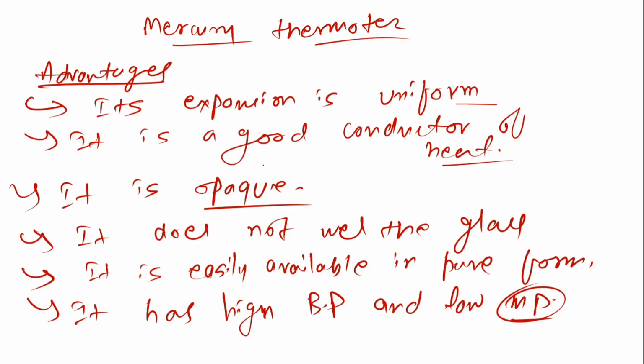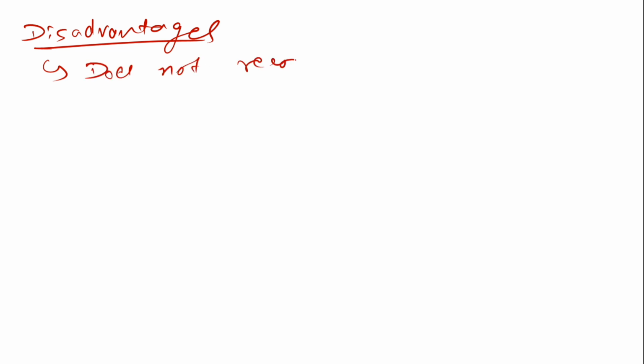Acha, if this is all good, why did we replace it? So for sure there will be some problems also. Let us talk about some of the disadvantages of using the mercury thermometer. First one, it does not record the smaller values. It cannot go into very small points. The small change in the temperature, it cannot record. Very low temperature, it cannot record.